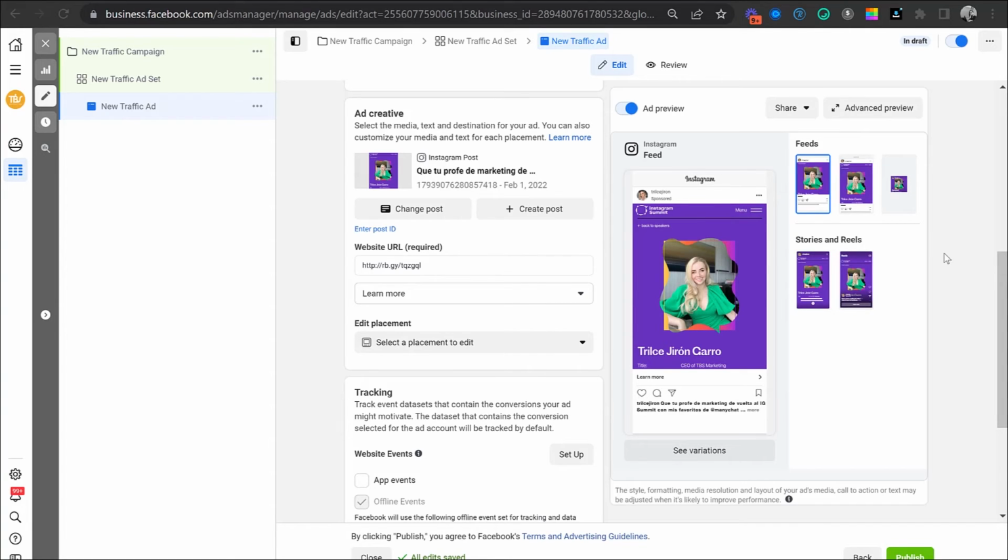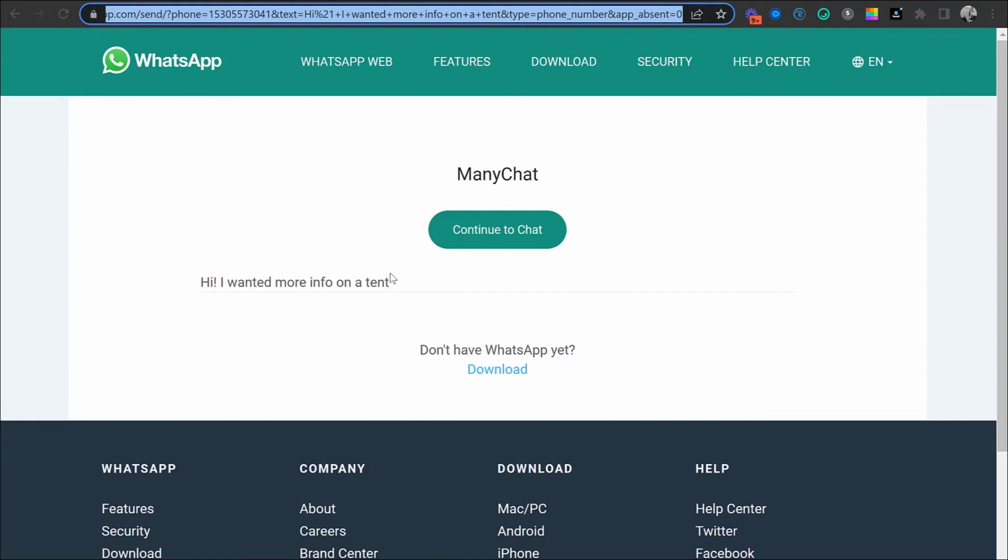This is because Meta really wants you to know that if you have a WhatsApp business account, which is what the majority of the people have, you can create direct to WhatsApp business automations within the Ads Manager. But when you have WhatsApp API or WhatsApp Enterprise, you're part of the cool kids, you're part of an amazing club of super secret WhatsApp agents that have the power of Manychat WhatsApp automations, so you don't really need the WhatsApp business bit. And just like that, you have created a link that is going to open up specifically this message or open up a conversation directly on WhatsApp with this message if you are on your phone.